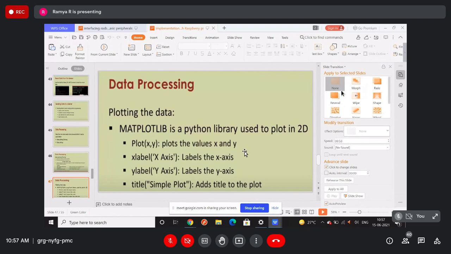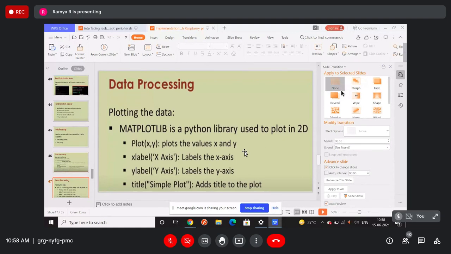Now, plotting the data. For this we have the matplotlib library, provided by Python. It is similar to MATLAB, if you know it, though a little bit different, but we need not go into that. Just see that in Python we have this library. It helps us when we want to plot data, to present the data in a plotting format.